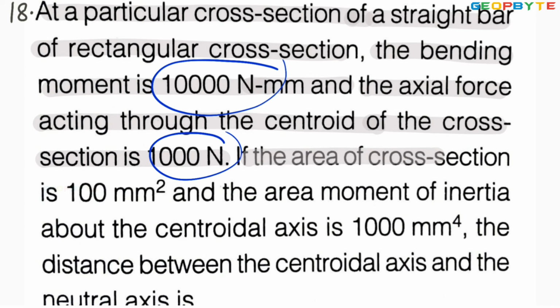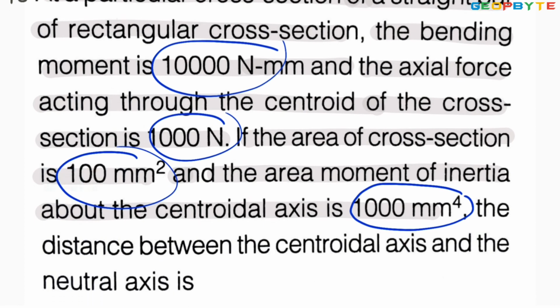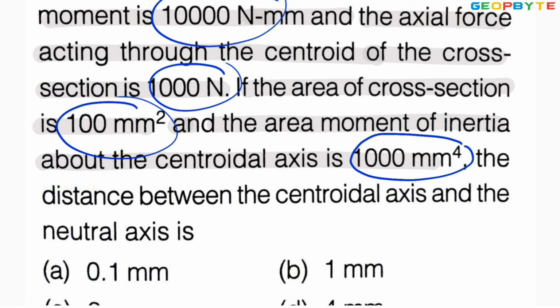If the area of cross section is 100 mm square and the area moment of inertia about the centroidal axis is 1000 mm power 4. Moment of inertia given 1000 mm power 4. Area of cross section given 100 mm square. You are asked to decide the distance between the centroidal axis and neutral axis.